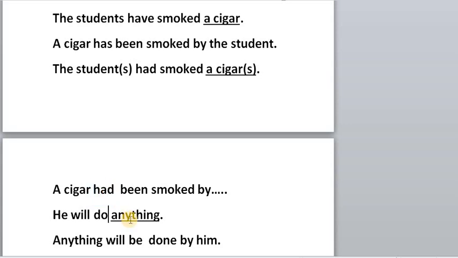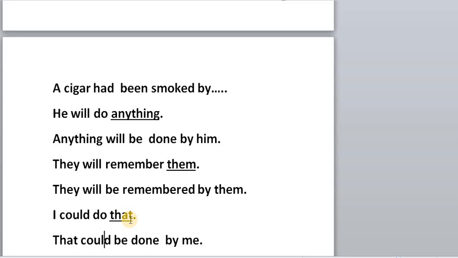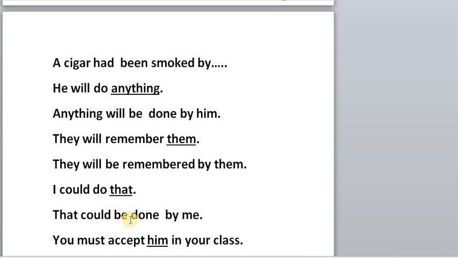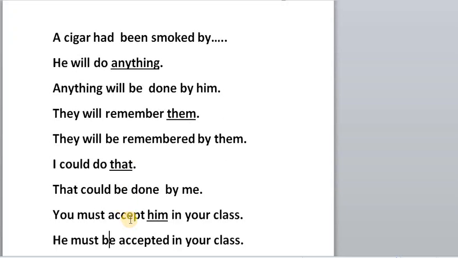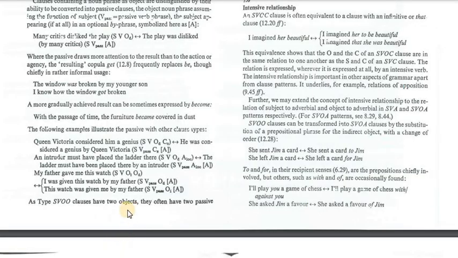He will do anything. Anything will be done by him. They will remember them. They will be remembered by them. I could do that. That could be done by me. You must accept him in your class. He must be accepted in your class. So this is the way that we transform the active into the passive sentence.